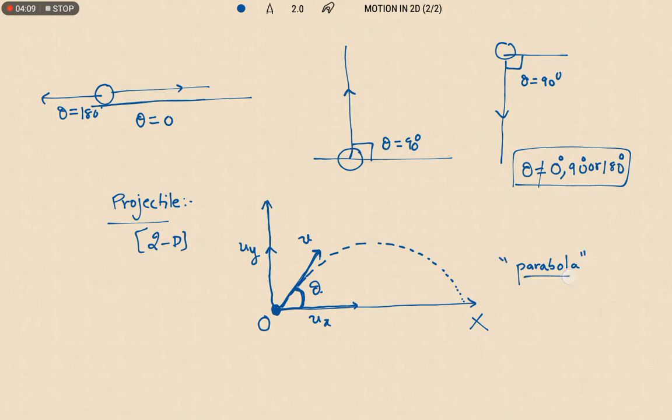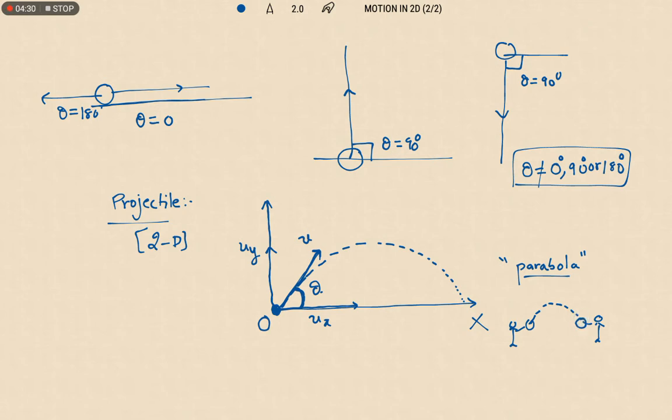Generally we can observe this when we are playing cricket. When one player throws a ball towards another player, the motion of the ball is a projectile motion.